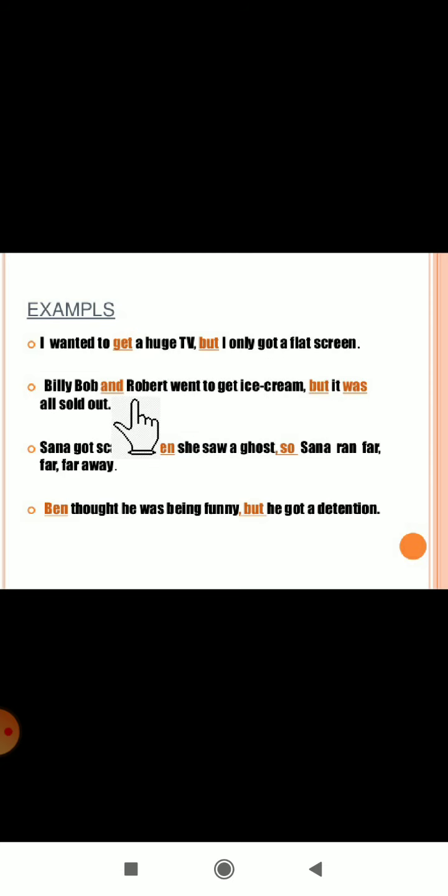Next, here are examples. I wanted to get a huge TV, but I only got a flat screen. Billy, Bob and Robert went to get ice cream, but it was all sold out. Sana got scared when she saw a ghost, so Sana ran far, far, far away. Ben thought he was being funny, but he got a detention. So these are examples of subordinate conjunction. Got it? Now we have to see the examples of correlative conjunction.